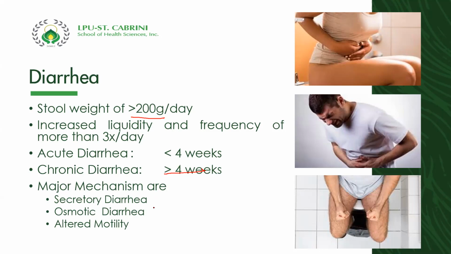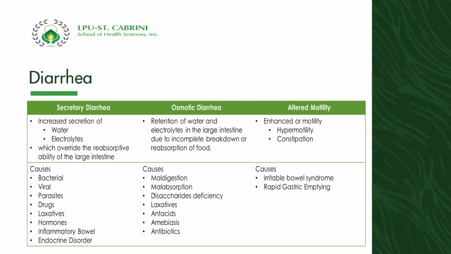Now, what are the major mechanisms of diarrhea? It is due to secretory, osmotic, altered motility, and steatorrhea. So let's define. Ano ba yung pinagkaiba ng tatlong yan? When we said secretory diarrhea, there is an increased secretion of water and electrolytes. When we said osmotic diarrhea, retention of water and electrolytes in the large intestine due to incomplete breakdown and food reabsorption.